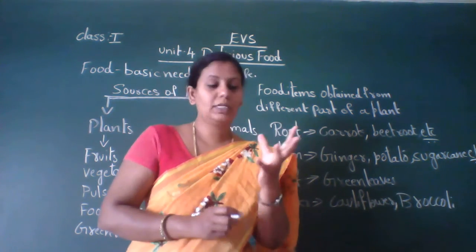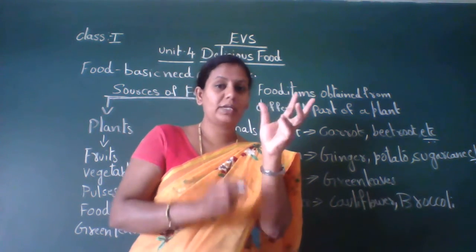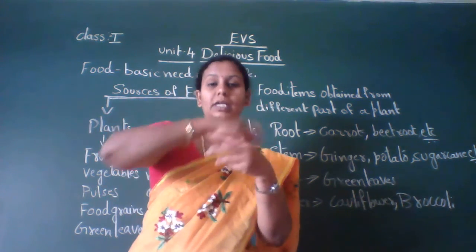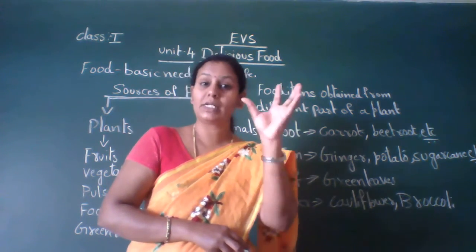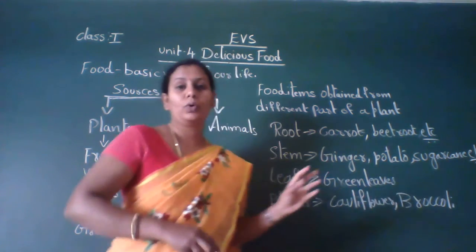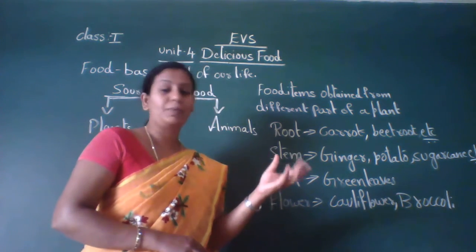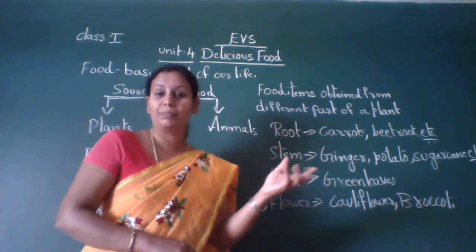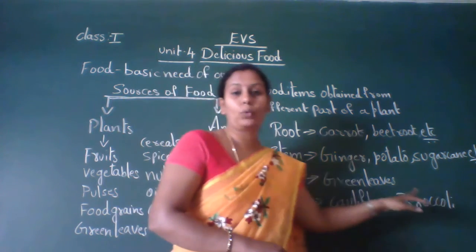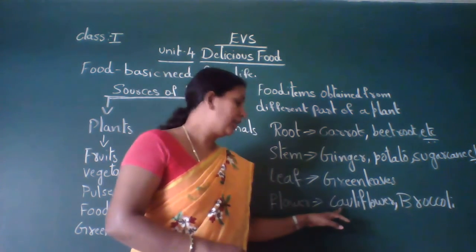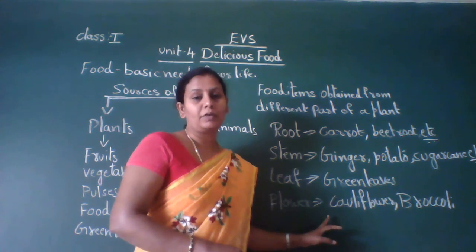If you see the cauliflower, it is a white flower we get, and around that green leaves. But broccoli is in full green color. It also looks like cauliflower only, but it is in green color. Broccoli is used in preparing burger or pizza. So cauliflower and broccoli we get from the flower part of a plant.